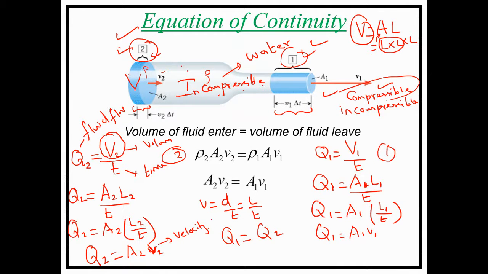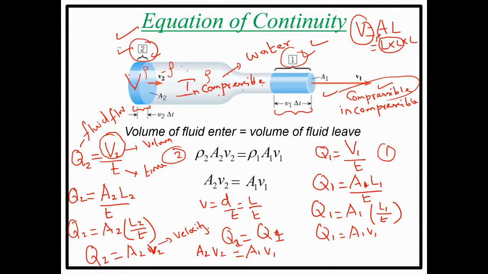Okay. Now you can see here Q1 is equal to Q2. Therefore, A2 V2 is equal to A1 V1. Am I right? Yes. Now in this place also I'm using water, so water density will be the same.